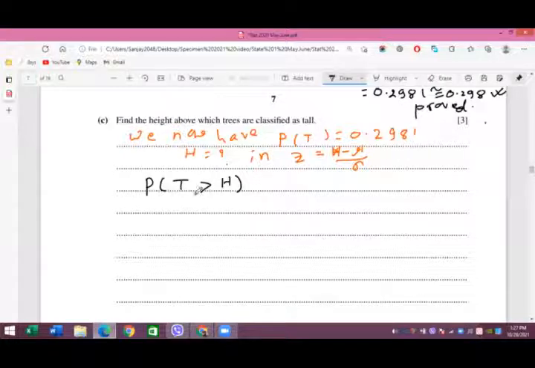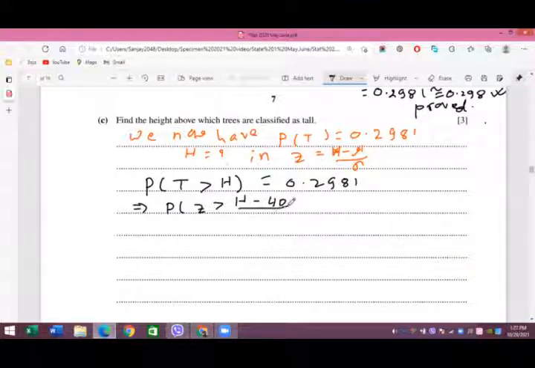Therefore we take PT is bigger than h, and this probability has been found as 0.2981. Now you standardize this, then it is Z bigger than, we don't know the value of h in this case, but mu is again 40, and the whole thing divided by sigma, which is 12.